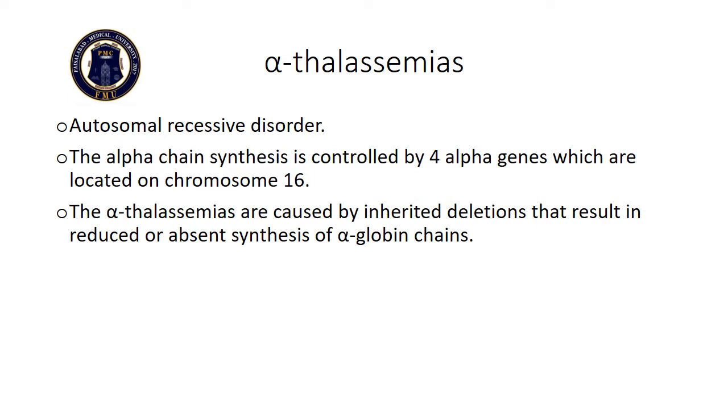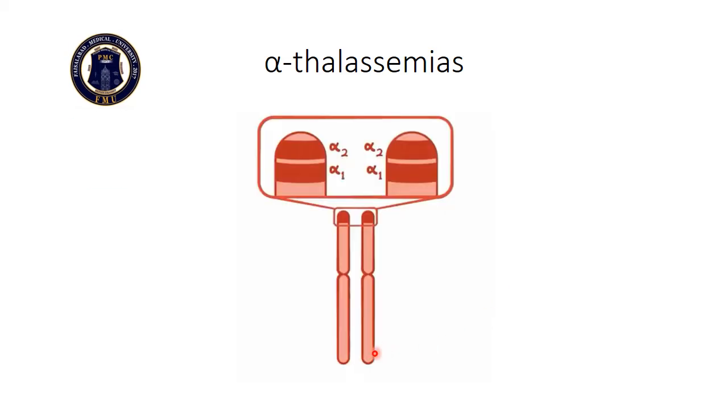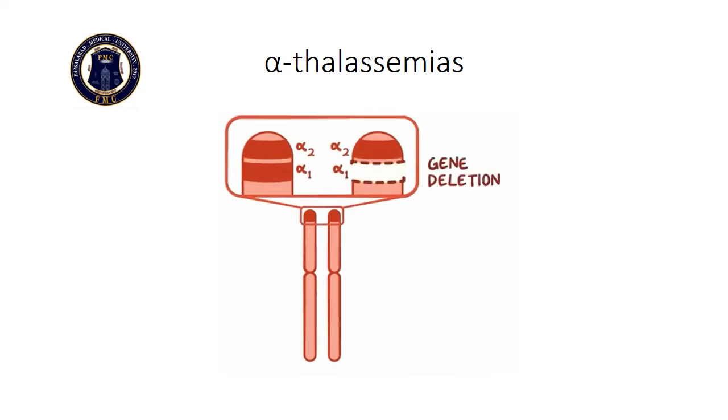The alpha chain synthesis is controlled by 4 alpha genes, which are located on chromosome number 16. Alpha thalassemia is caused by deletion, as seen in this normal chromosome 16 inheritance, which results in reduced or absent synthesis of alpha globin chains. 2 genes are present on each arm of the chromosome. This picture shows a single gene deletion.